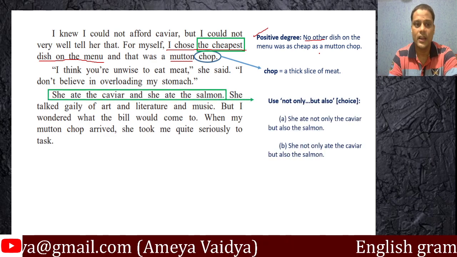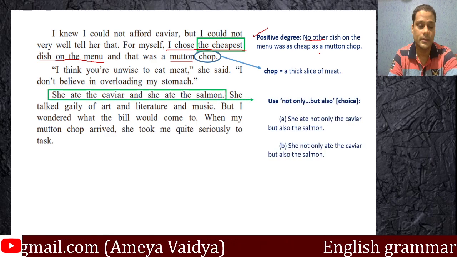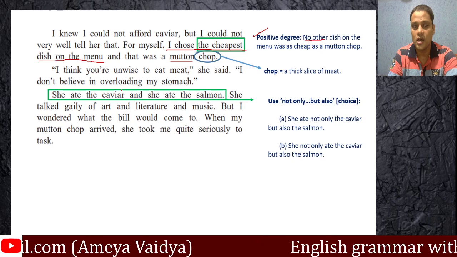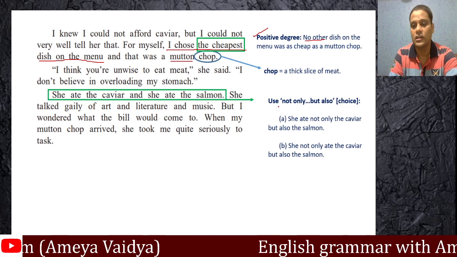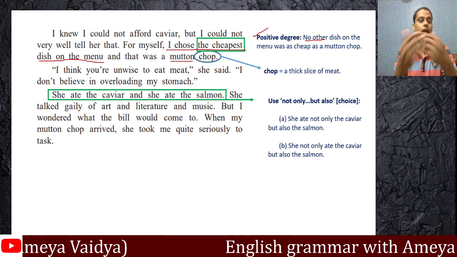Then the other grammar entry I was talking about is using "not only, but also." "She ate the caviar and she ate the salmon." Now here I've made it interesting because now you have to make a choice.